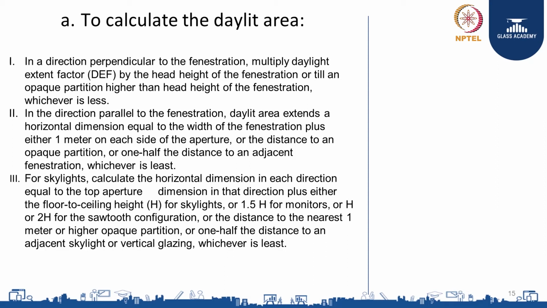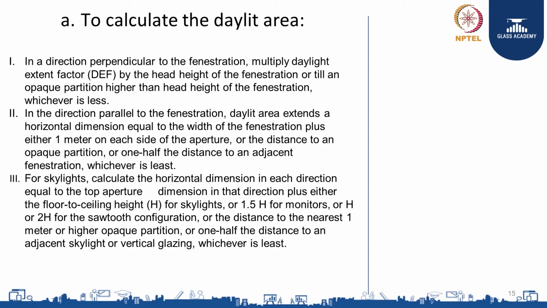In the direction perpendicular to the fenestration, multiply the daylight extent factor by the head height of the fenestration, or take the distance till an opaque partition higher than the head height of the fenestration, whichever is less. In the direction parallel to the fenestration, the daylight area extends a horizontal dimension equal to the width of the fenestration plus either 1 meter on each side of the aperture, or the distance to an opaque partition, or 1/2 the distance to an adjacent fenestration, whichever is less.